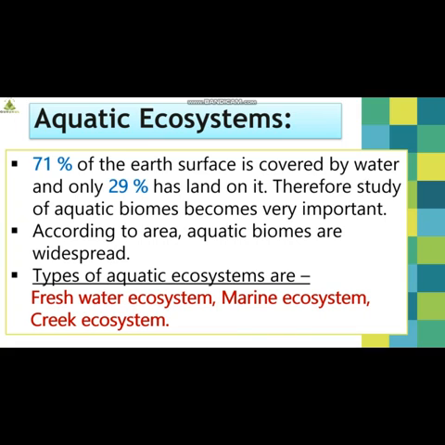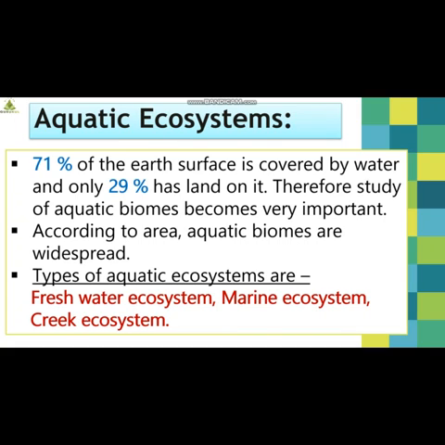Aquatic ecosystem. Students, first of all, let us recollect the fact that 71% of the earth's surface is covered by water and only 29% has land on it. Therefore, is the study of aquatic biomes important or not? It is really very important. Why? Because 71% of the earth's surface is covered by water.